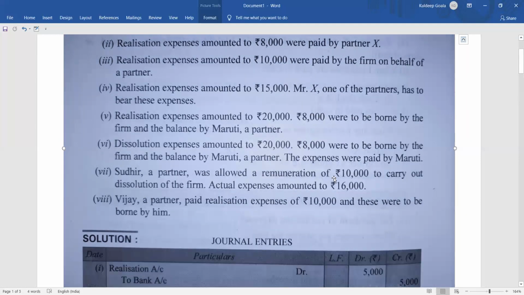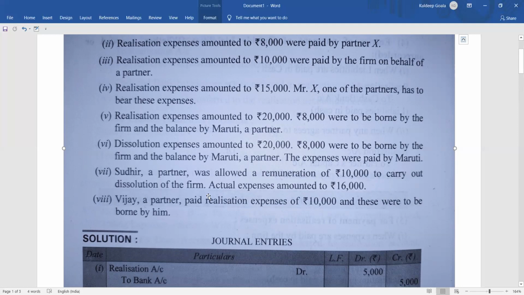allowed a remuneration of 10,000. There was a partner whose name was Sudhir. He was allowed a remuneration of 10,000. Means he will get a salary, or you can say remuneration if it is difficult to understand. Remuneration means a collection of all the incentives. So he is supposed to get a remuneration of 10,000 to carry out the dissolution of the firm.